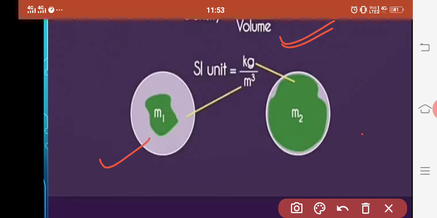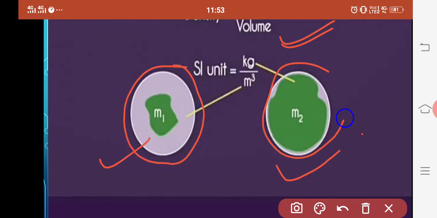Now let us have two bodies 1 and 2 with the same volume. Here m1 is the mass of one body, m2 the mass of the other body. Since we have the same volume, and from the figure it is clear that the mass of the second body is more, the matter contained in the second body is more. Therefore we can say that though they have the same volume, because of the difference in mass, their density is different.